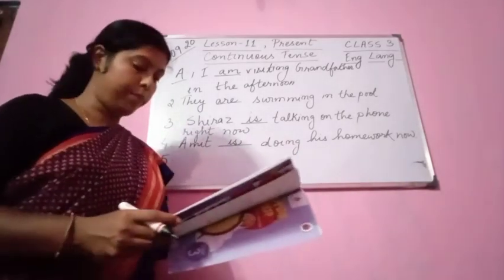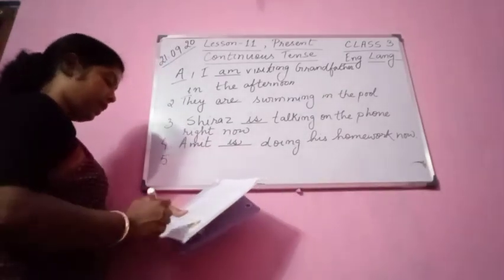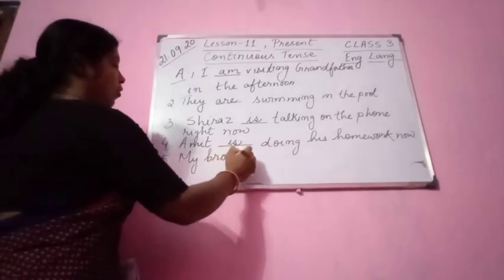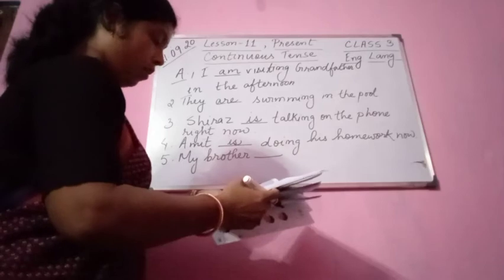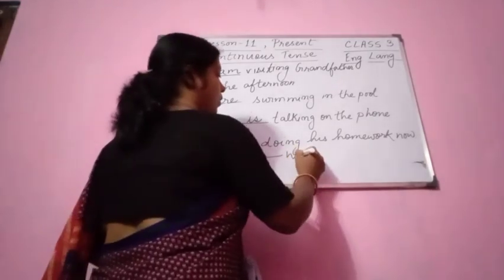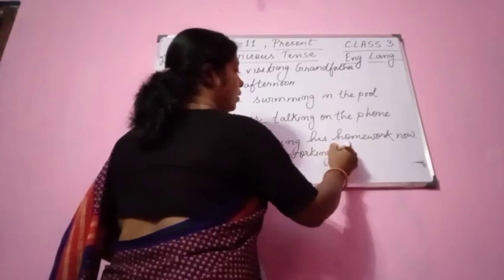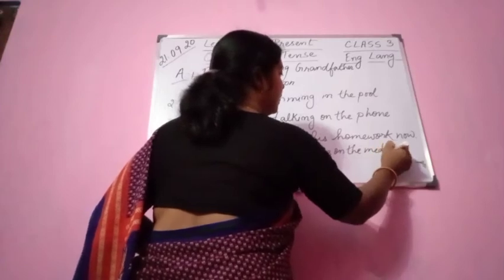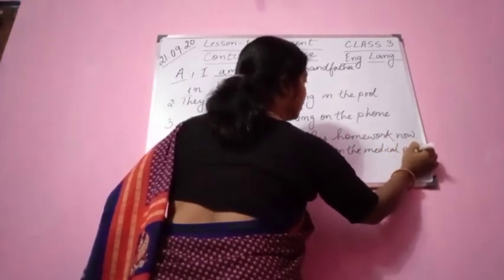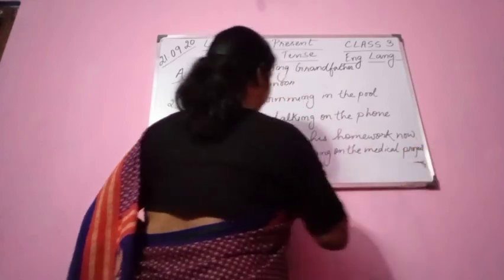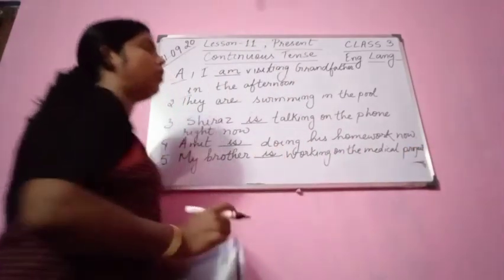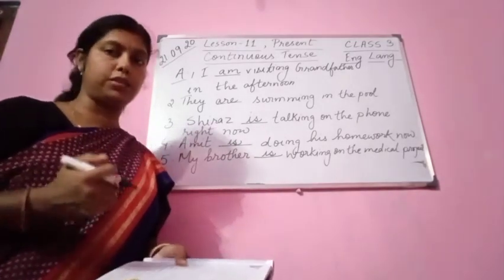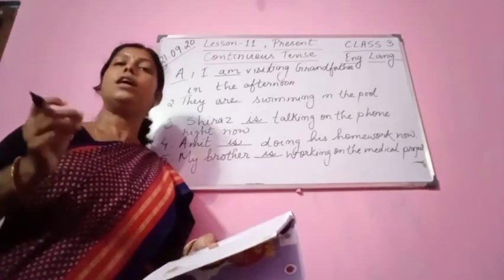Next number, my brother is or are working on the medical project. My brother, singular subject. My brother means one. My brother dash working on the medical project. So my brother is working on the medical project. We have to select between is or are. So the subject is, see, my brother. Along with my brother we are going to use is.